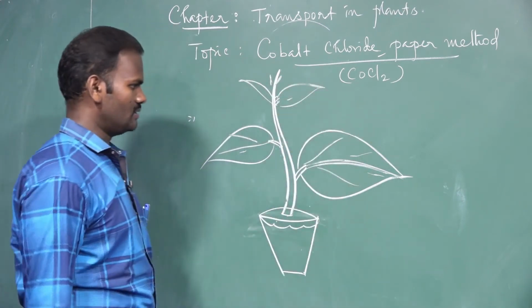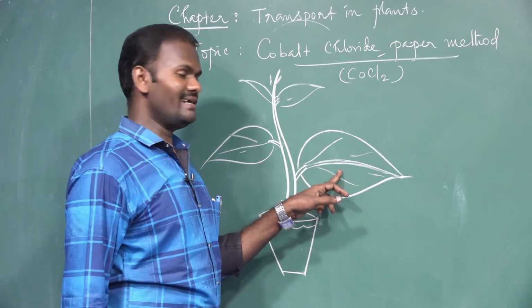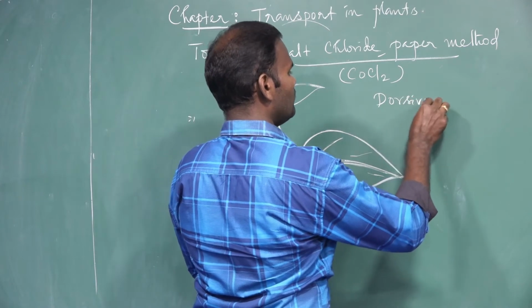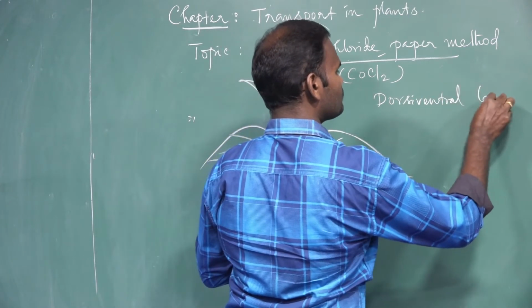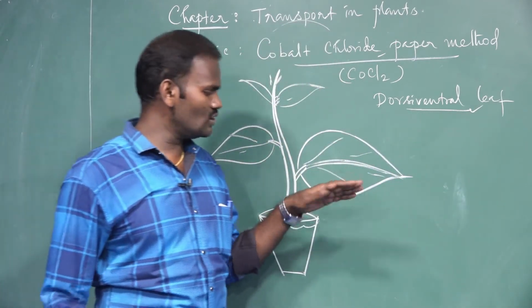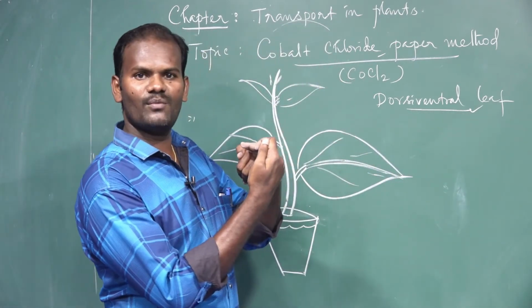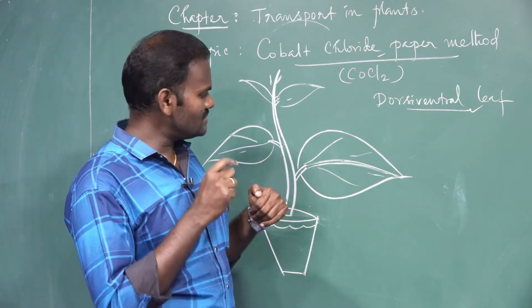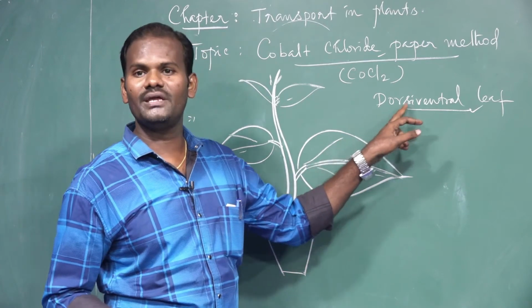Yes, it's a potted plant. You have to select the healthy dorsal ventral leaf. What do you mean by dorsal ventral leaf? If you cut the leaf, it is differentiated into upper palisade parenchyma and lower spongy parenchyma. A leaf that shows such type of differentiation is said to be a dorsal ventral leaf.